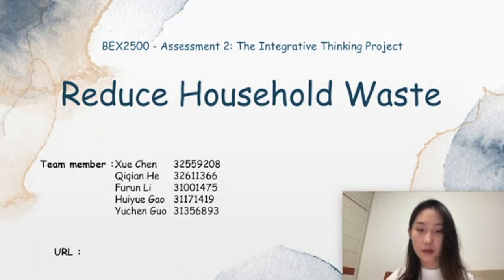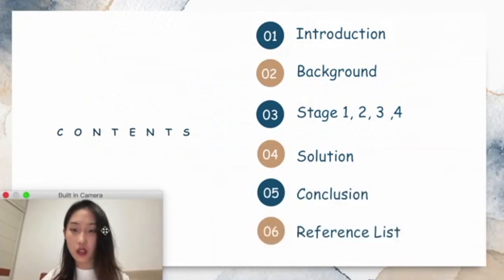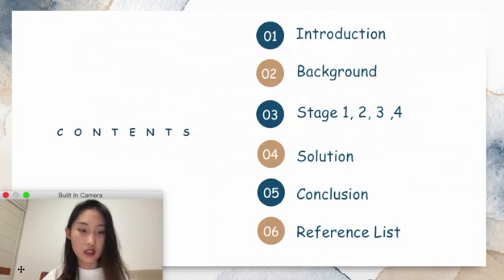My group members are Qi Qianhe, Fu Ruiling, Hui Yuegao, and Yu Chenguo. Today I would like to talk about Assessment 2, the Integrative Thinking Project. Our topic is Reduce Household Waste. We are going to discuss six parts: introduction, background, stage, solution, conclusion, and the reference list.